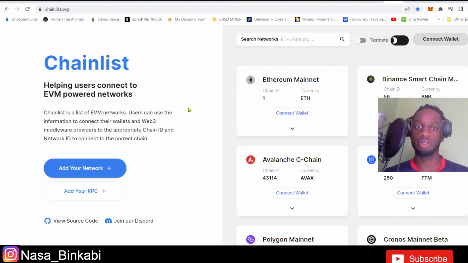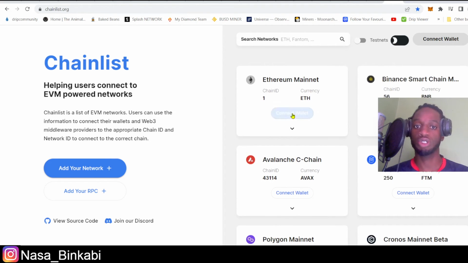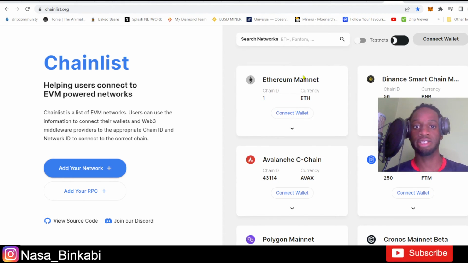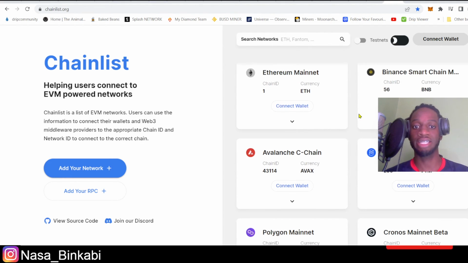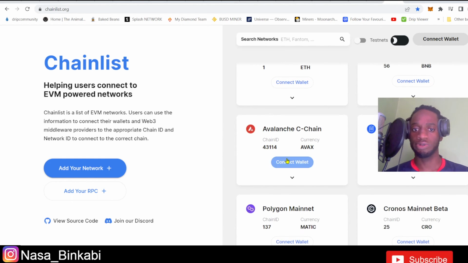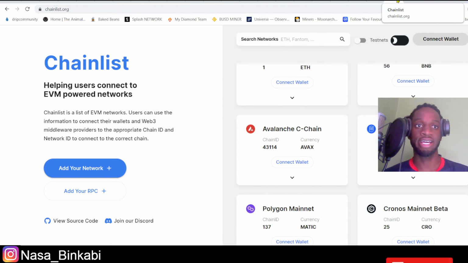I'll put the website in the description as well. You pretty much just go here, select the chain that you would like to add to your MetaMask, and press connect wallet. Easy as that. So go here to Avalanche if you want to add Avalanche, and just connect wallet. Just thought I'd add that for you guys.